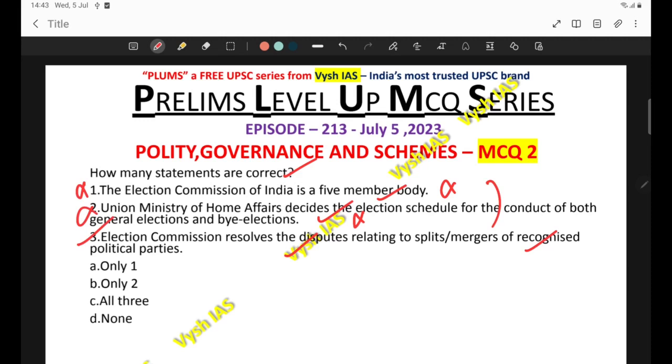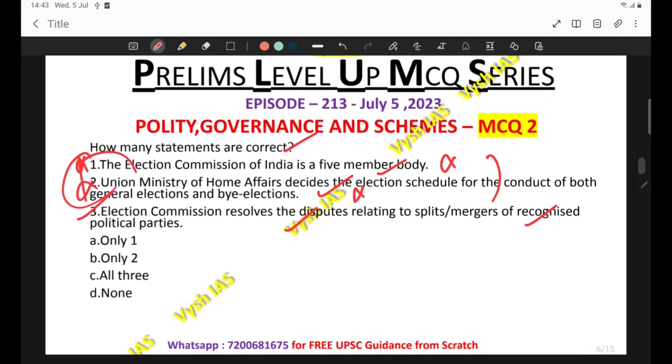So your homework for today: please check which are the incorrect parts in these statements. 1 and 2 are incorrect statements, and you have to check why they are incorrect. Both these statements are incorrect due to what reasons? Whether it is a 5-member body or a 2-member body, please recall that. So the first and second statements are homework for today. The correct statement here is only one. A is the correct answer because 3 only is correct. So only one statement is correct out of the given statements.